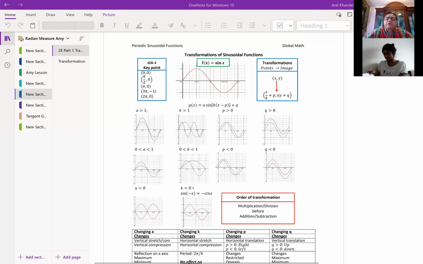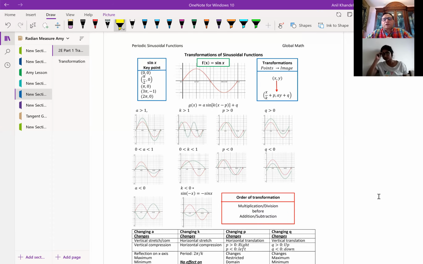Let's see. Okay, so we'll talk about transformation first, to begin with. Can you see my screen? Yes, I can. Right, so what I'm trying to focus on is that the sine function is your parent function for any trigonometric function. Let's remember that.